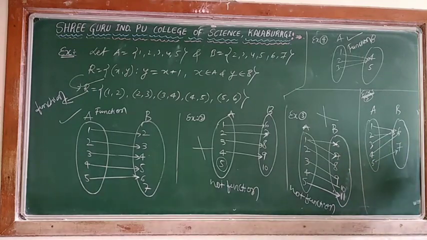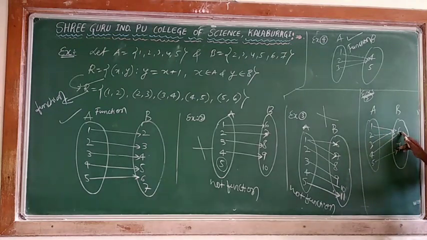Check. What is happening here? Every element of the domain has an image. Yes, it has an image. Don't worry about whether it has one or more. First you think whether it has an image or not. When the first condition is satisfied, I will check the second condition. If the first condition itself fails, it is not necessary to check the second condition. In that case, you can say not a function. But here, 1 has an image, 2 has an image, 3 has an image, 4 has an image, 5 also, because every element is connected using an arrow mark.